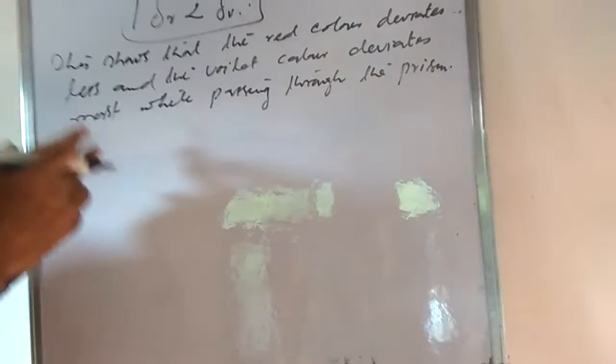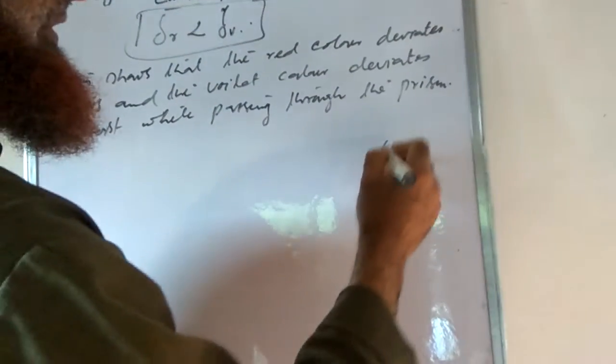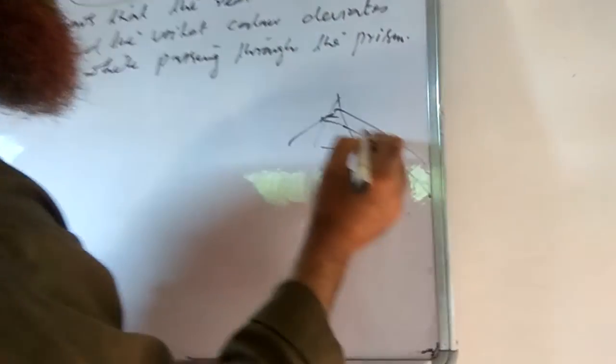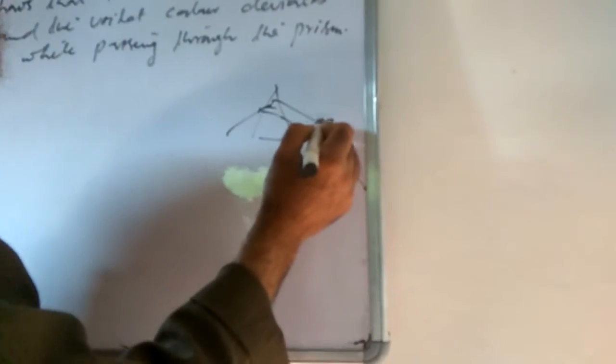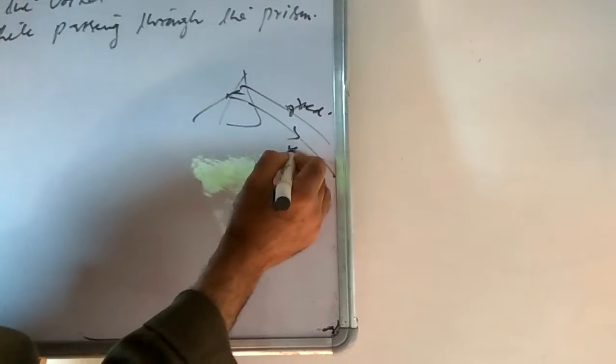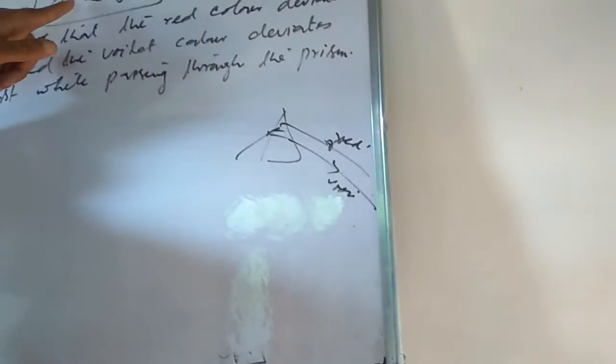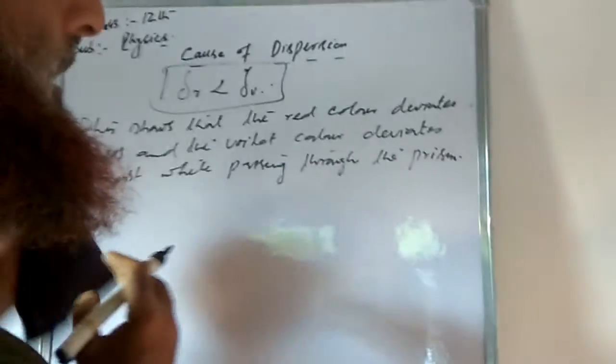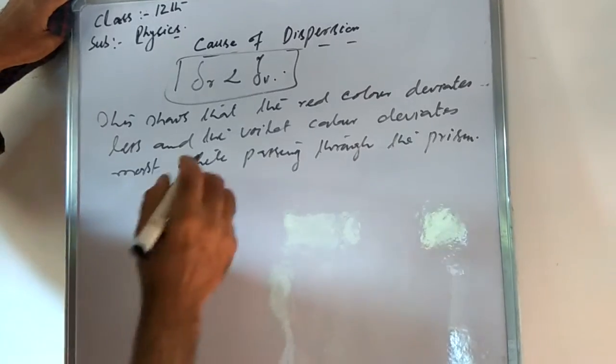And this is the reason that when we see the spectrum, the red color is at the top and the violet color is at the bottom of the spectrum. Why? According to this equation, because the red color deviates less and the violet color deviates more. That means this is the cause why the red color is seen at the top of the visual spectrum, and violet color is seen at the bottom of the spectrum.